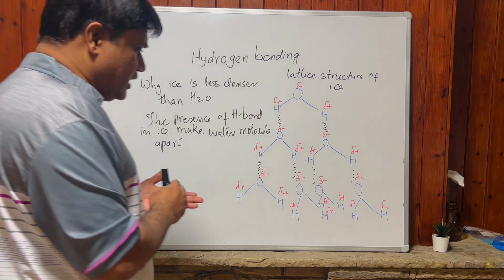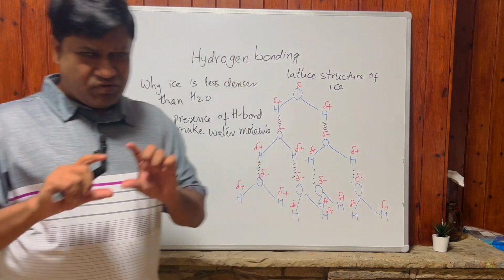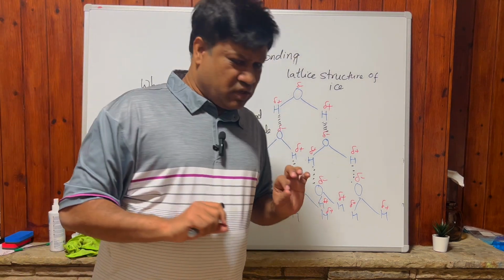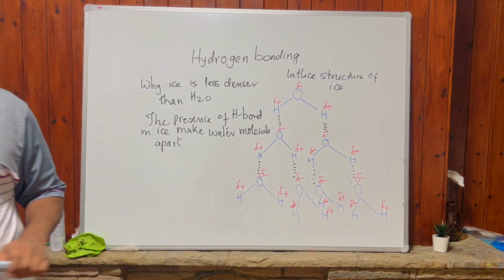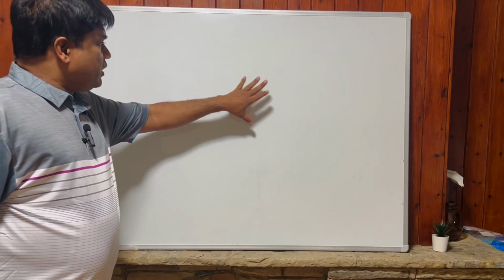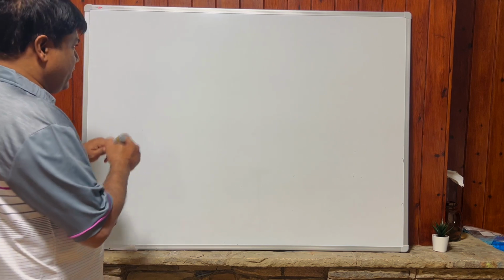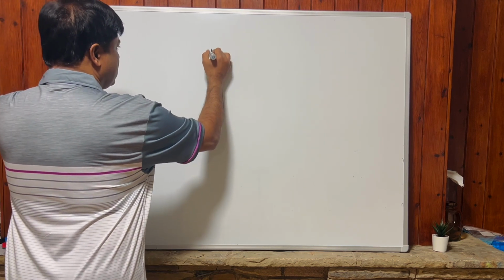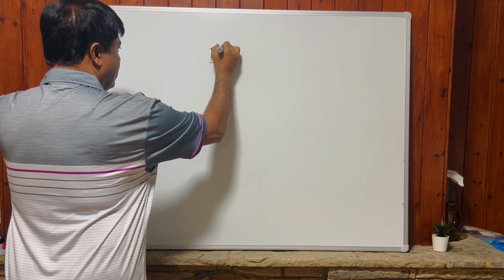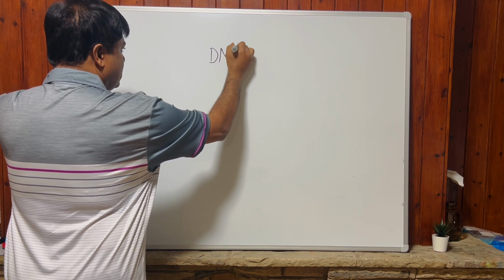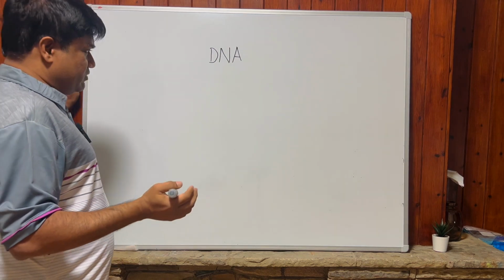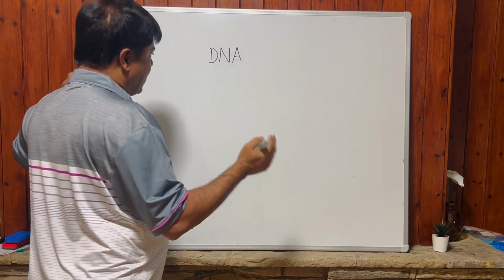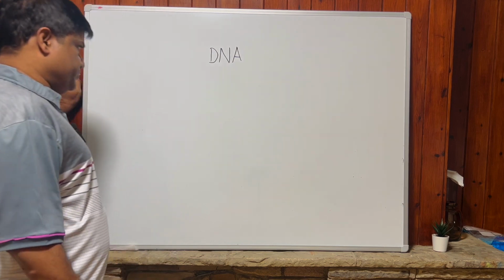Hydrogen bond is present in biological molecules also. I just want to discuss briefly biomolecules, only DNA, because DNA has hydrogen bonding. DNA, deoxyribonucleic acid, has a double helical structure.